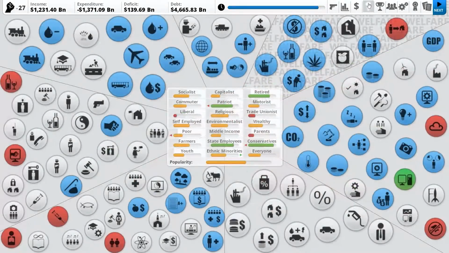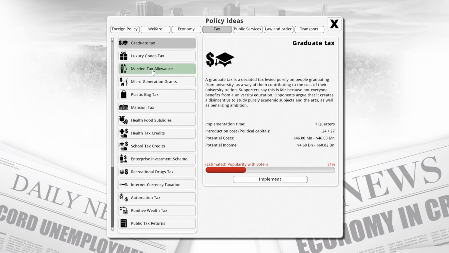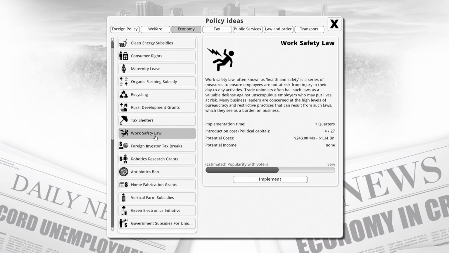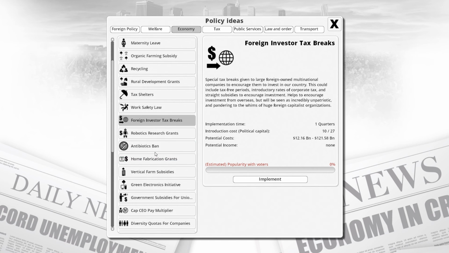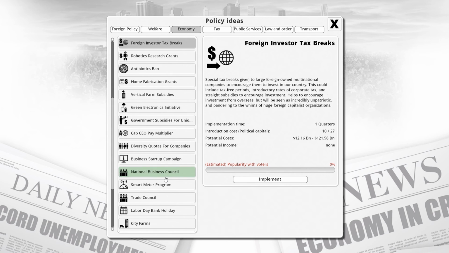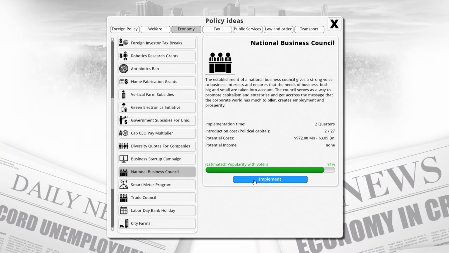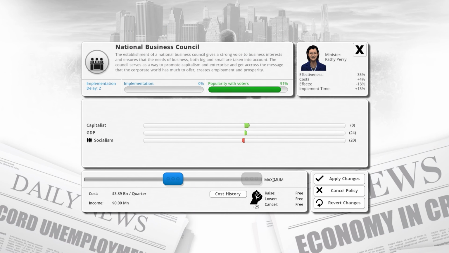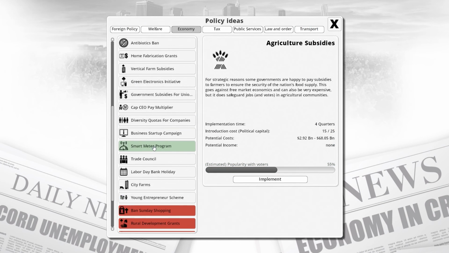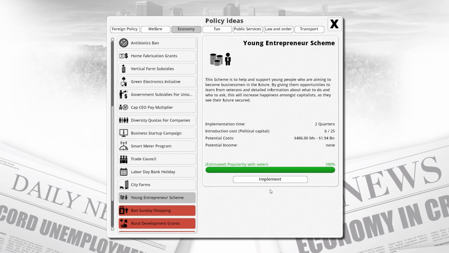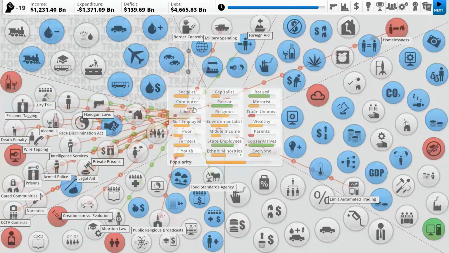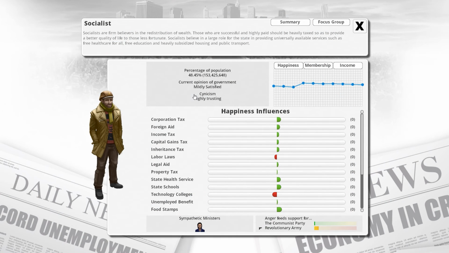We want to make the capitalists like us more. So what would make capitalists like us more? Maybe something in the economy. I'm seeing if there's anything... Maybe National Business Council? Yeah, okay. Capitalists like that. Helps our GDP, lowers socialism. Then maybe something like young entrepreneur schemes. Yeah, definitely. We're lowering membership of socialist. Is that something we want to do?